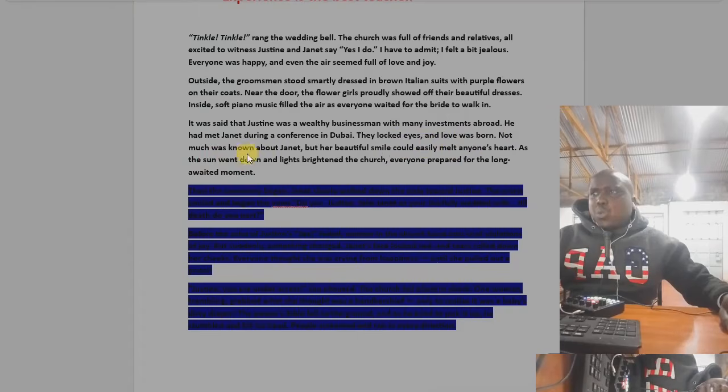Not much was known about Janet, but her beautiful smile could easily melt anyone's heart. As the sun went down and the lights brightened, the church everyone prepared for the long-awaited moment.